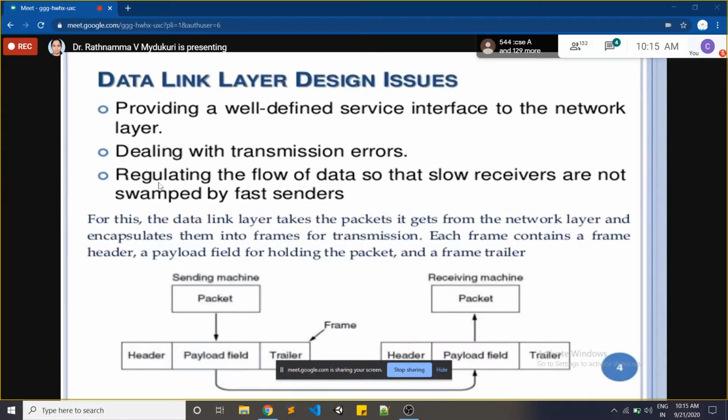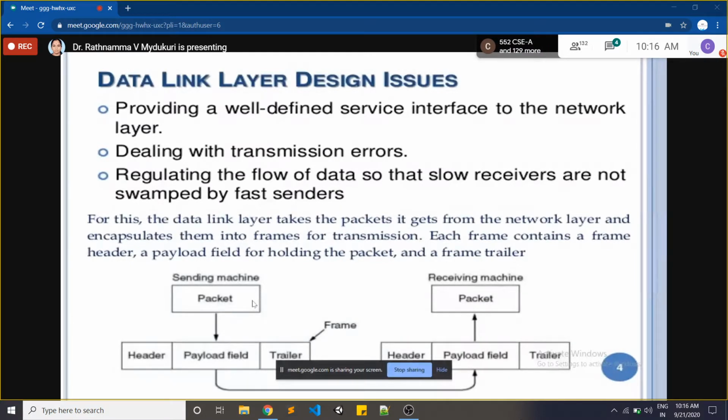Now, last class we discussed these topics. I had discussed this diagram also: in the network layer the data will be in the form of packets.